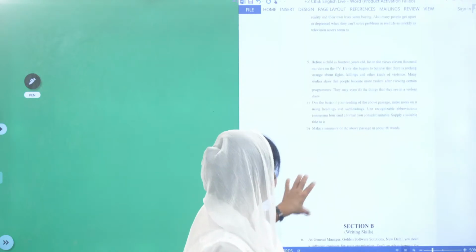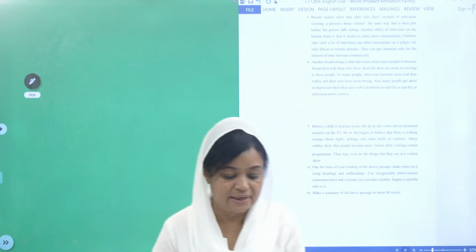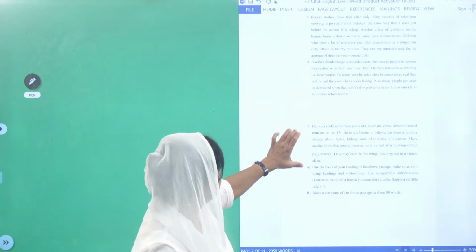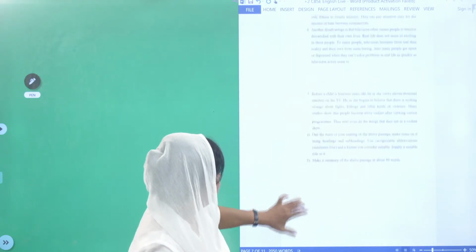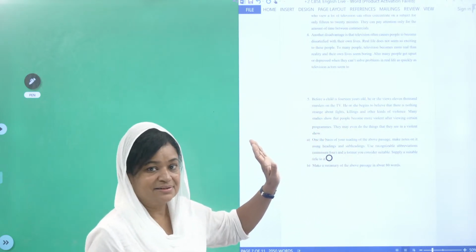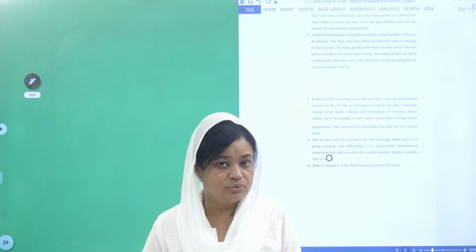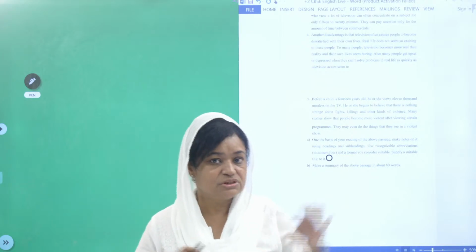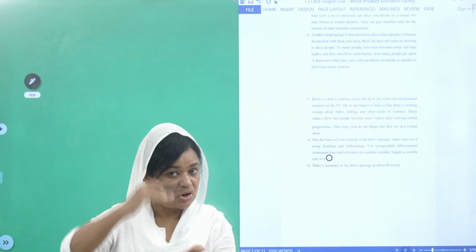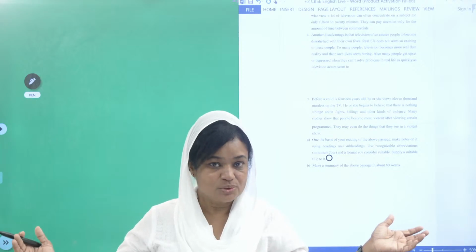Now, I would like to tell you how to do note making. This is note making and this is summarizing, right? I will tell you how to do this. First of all, you are making notes from the long passage which has been given above, and you are going to make it short without leaving any important point. That is note making.